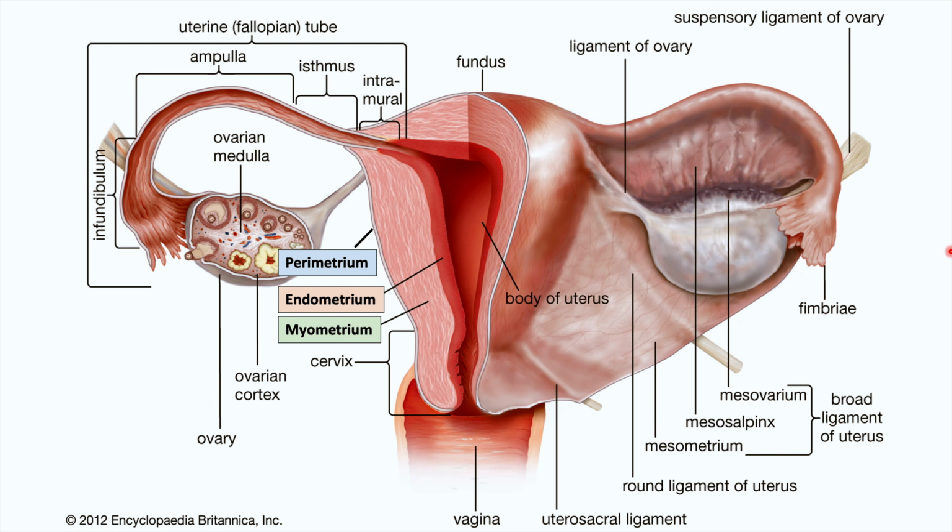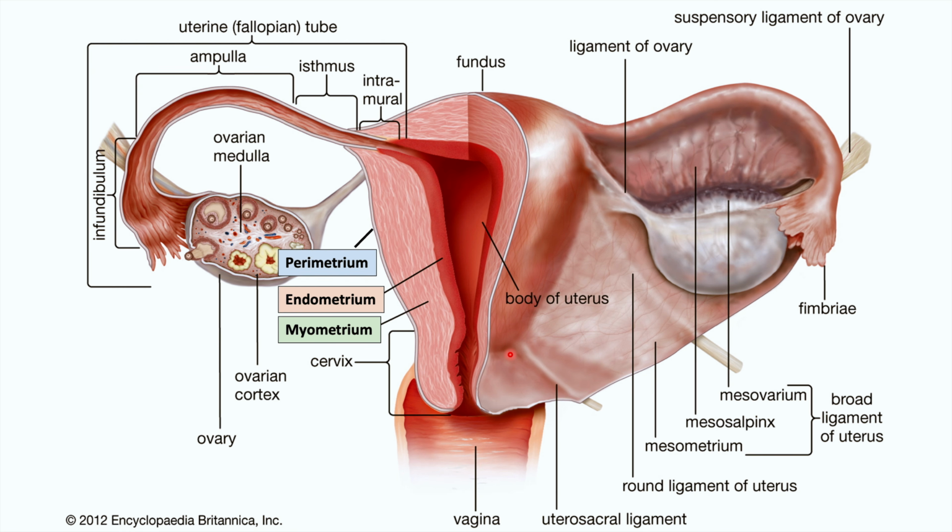Now, to have a better understanding of endometrial cancer, it's best to know some of the anatomy. So let's briefly talk about the anatomy of the uterus and surrounding structures. So here is the uterus, and here are fallopian tubes that connect to the uterus, and each fallopian tube leads to an ovary. Now, the ovary is responsible for ovulation. So ovulation is release of an ovum or an egg. Now, the ovary itself is not directly connected to the fallopian tube, but the fallopian tube essentially catches the ovulated egg. That ovulated egg enters into the fallopian tube, goes through the fallopian tube, and enters into the uterus.